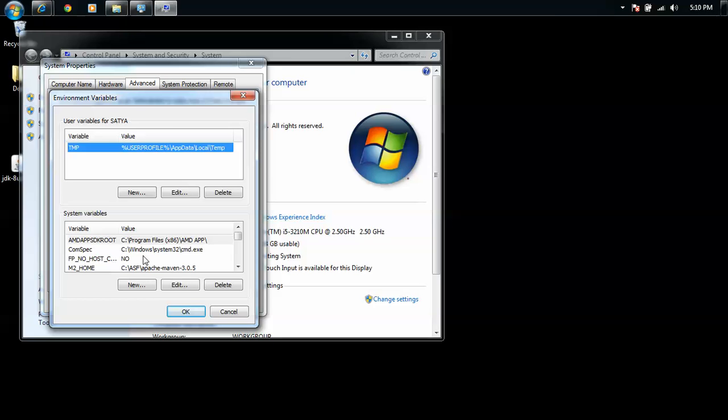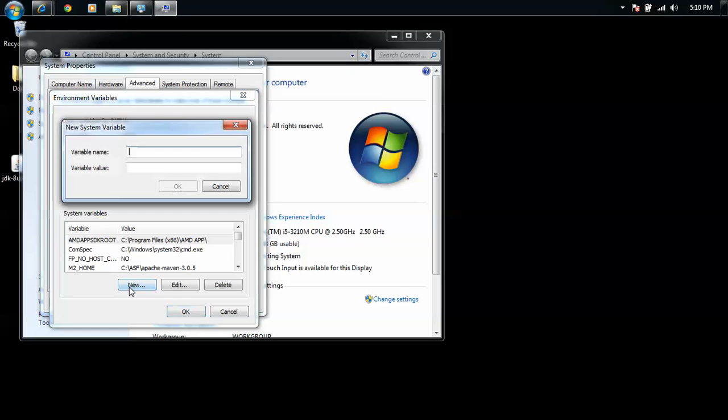One is JAVA_HOME, another one is path. Why JAVA_HOME? JAVA_HOME is a variable which contains the JDK installation directory location, which is going to be used by few servers and few IDEs. So let me first set up the JAVA_HOME. It's a basic one.